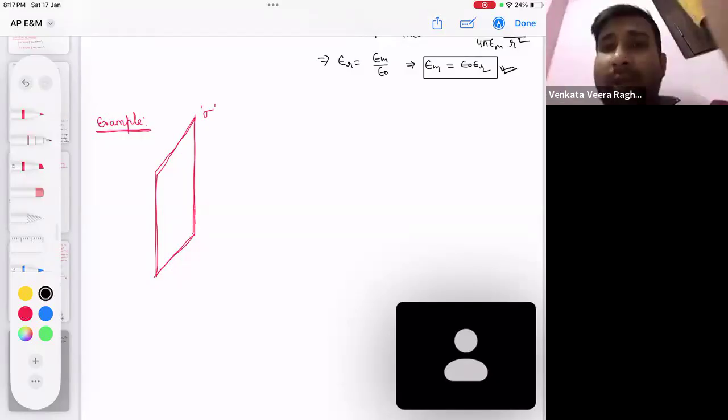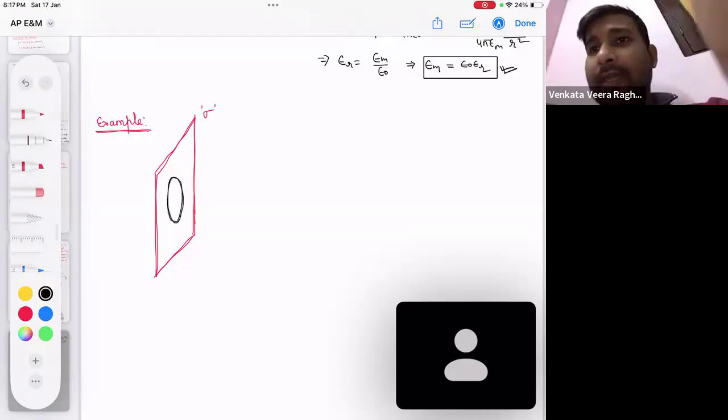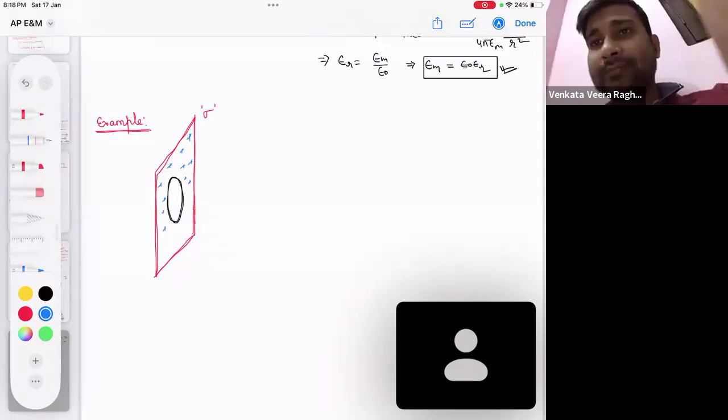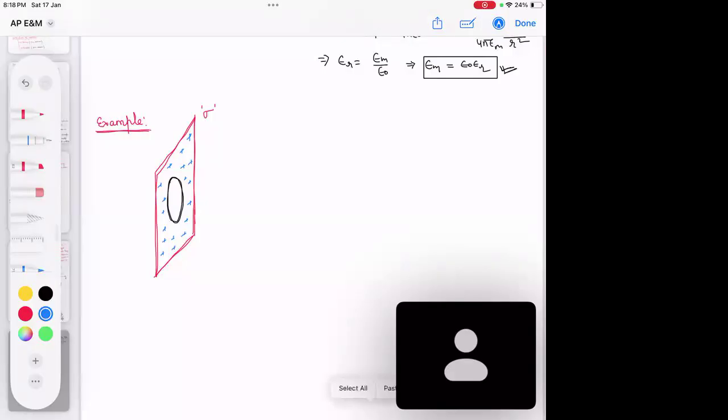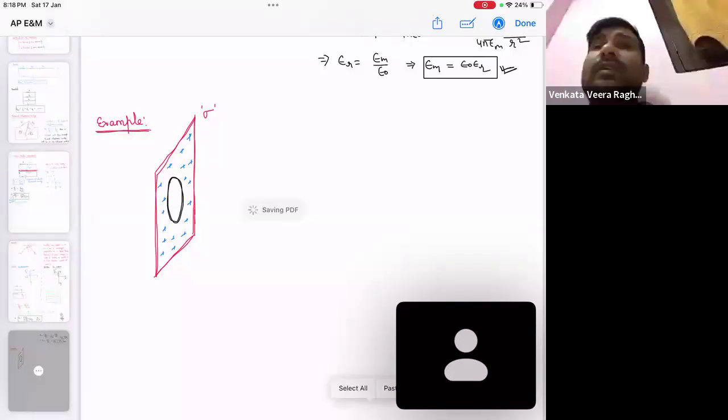From the sheet, what we did, we removed a disk part. This portion is removed, which means your charge is only in this region. This is the removed part. Can you see the diagram? Please tell me. It's a thin piece of paper, an A4 paper or your notebook paper, and in that you have made a circular hole, so that some part you have removed.